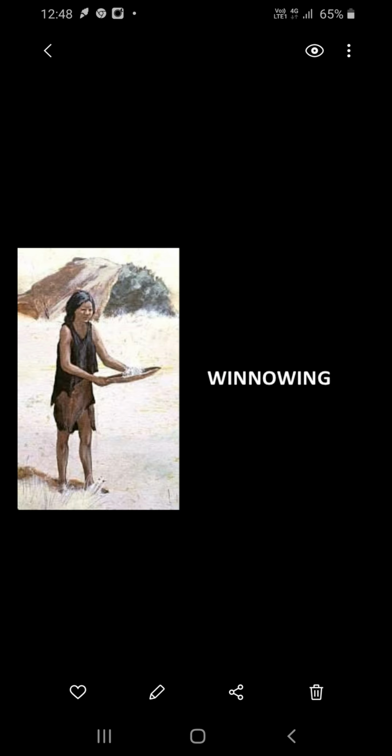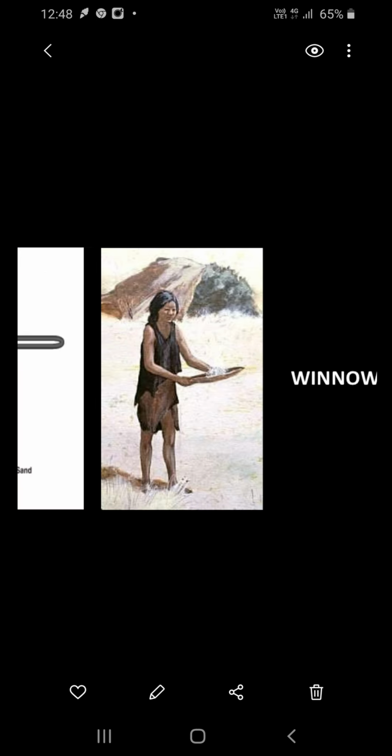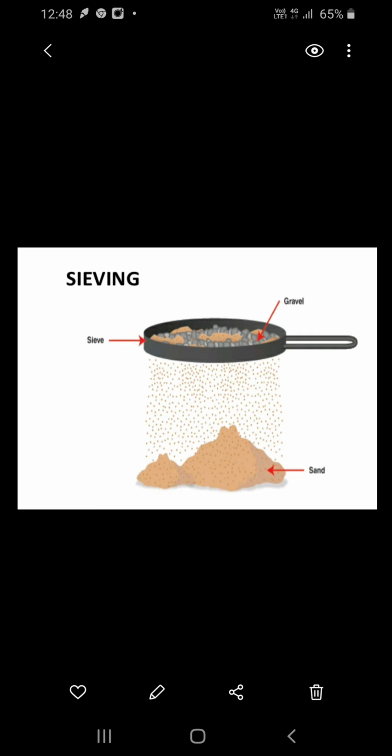This is done by dropping the mixture slowly from a height in the presence of wind. Lighter husk will be carried by the wind and will be collected in a separate heap from heavier solids. Grain will fall closer and form a separate heap. Then another one is sieving.